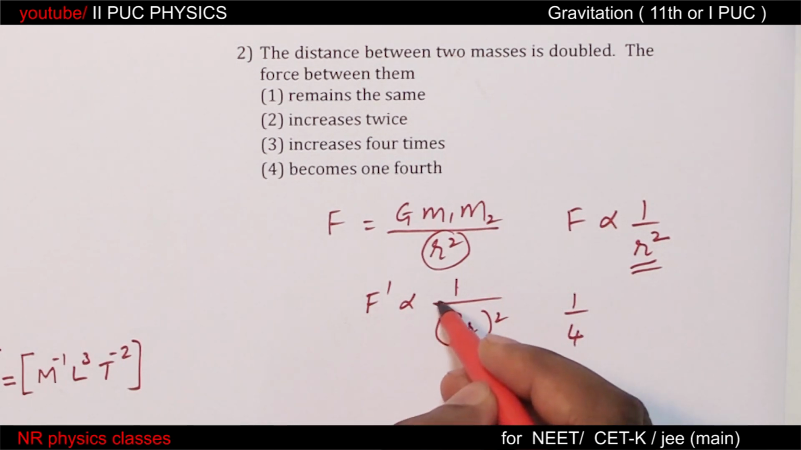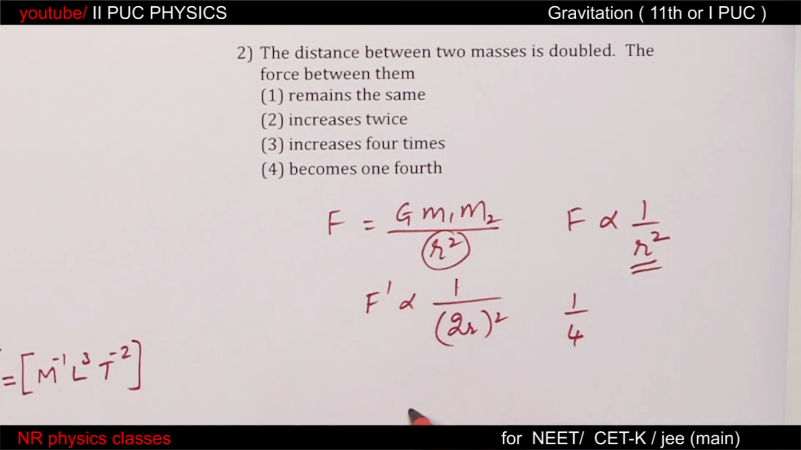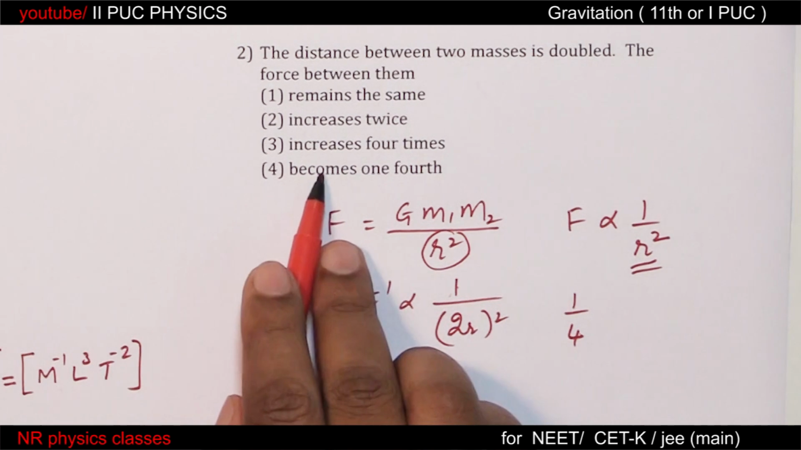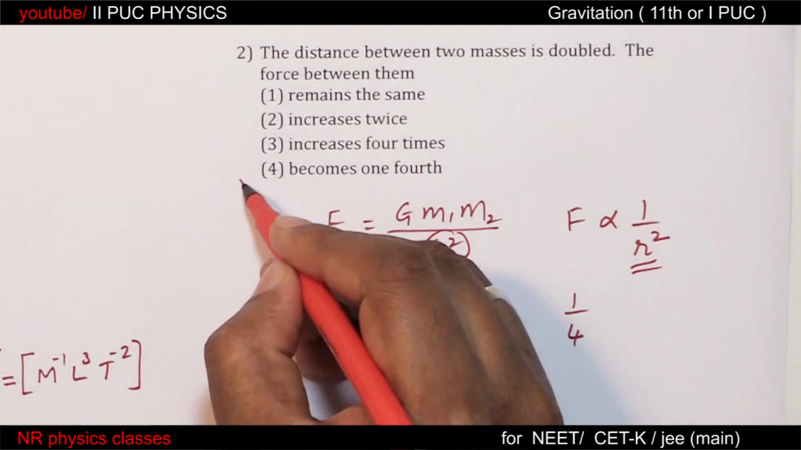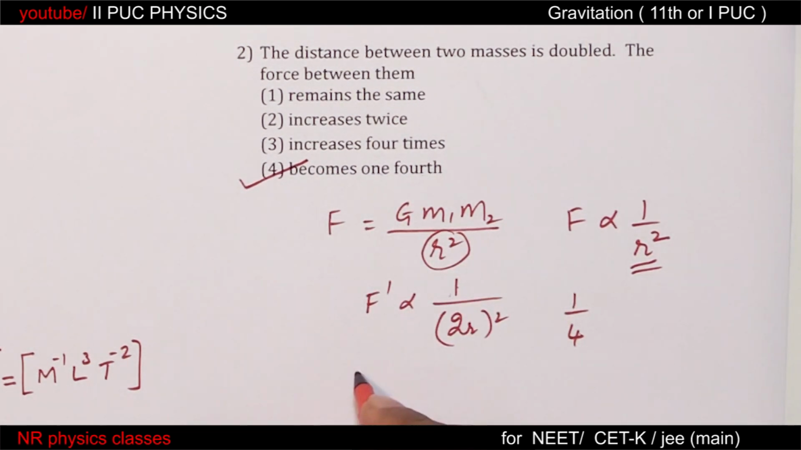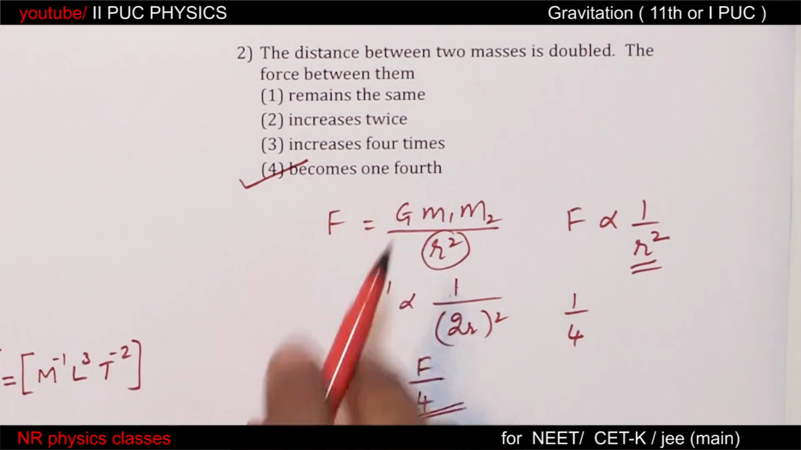You don't have to write each and every step because that kills time. So you can see that this additional factor 1 by 4 becomes 1/4. So new force is going to be F by 4. This is the meaning of becomes 1/4.